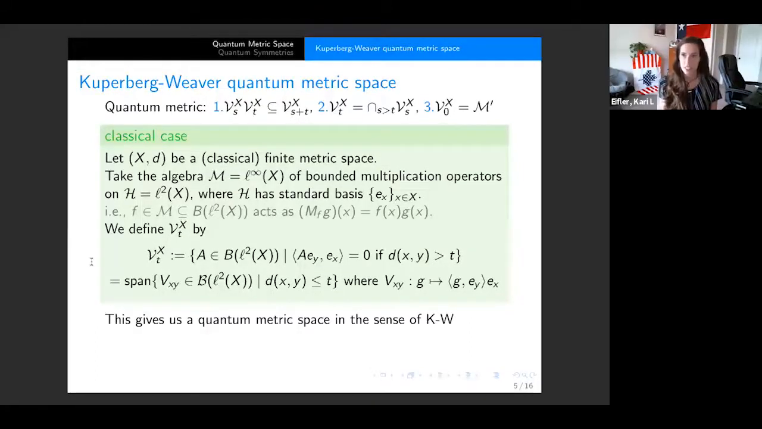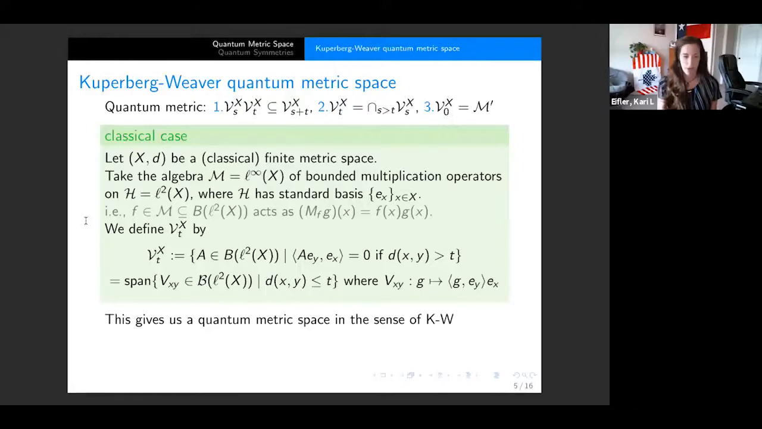So this is going to give us a quantum metric space in the case of Kuperberg-Weaver. So we can go through and see this really quick. So number 1 and number 2 are really easy to justify through this first definition. So we take all of our A's, and we can just go ahead and check those. For number 3, we can find that V_0 is going to end up being the diagonal here of just the V_xx's. But V_xx is the same as the multiplication operator on the indicator function just at x. And so because M is equal to the commutant of M, we end up getting that third property here.